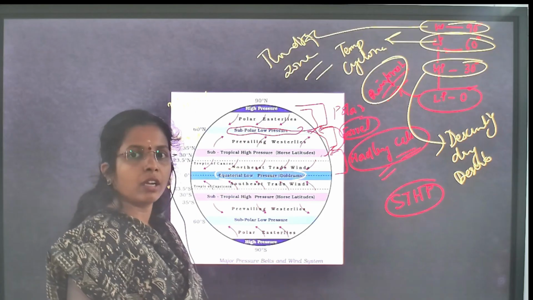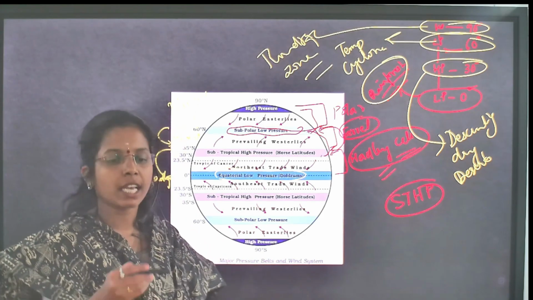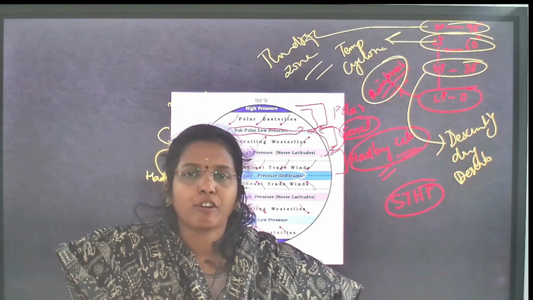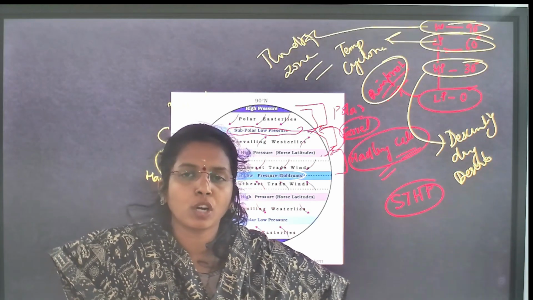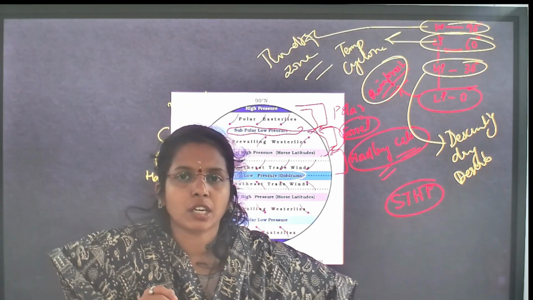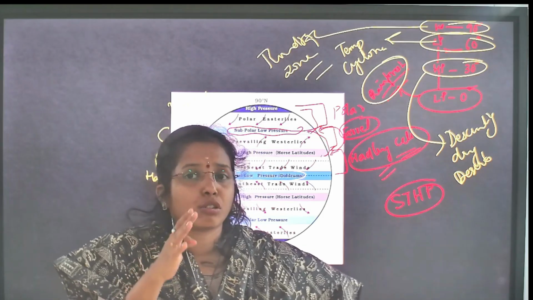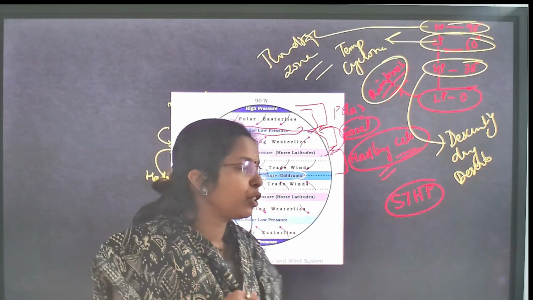They can ask in a statement, for example, in statement 1, at 0 degrees we see rainforest. In statement 2, they can give the explanation: because of low pressure zone, because of high convectional currents, or because of strong horizontal air movement. So the explanation will be wrong. Like that you have to remember.